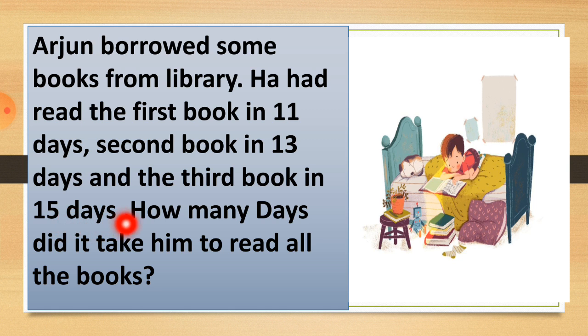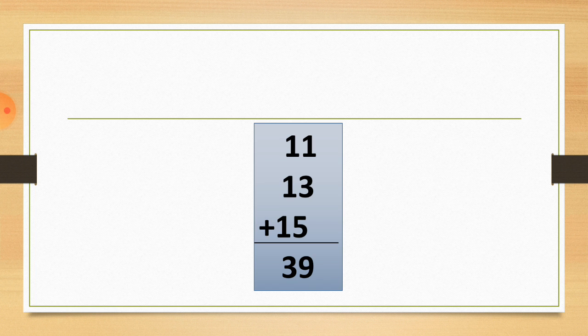Now let's see how many days it took him to read all the books. In this question we have to count how many days he took to read all 3 books together. Okay, let's start solving it. So here is the question: 11 for the first book, 13 for the second book and 15 for the third book. Okay, so in the ones column let's take 1 first, then 3 and then 5.